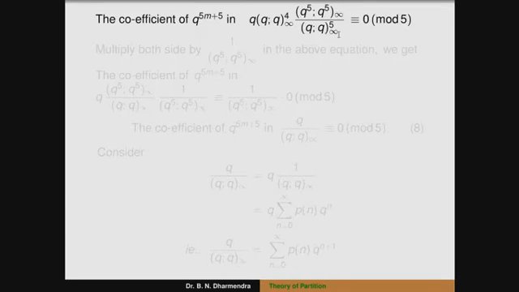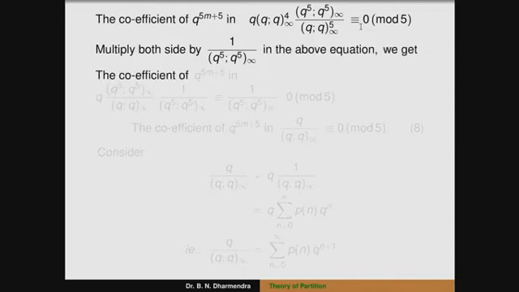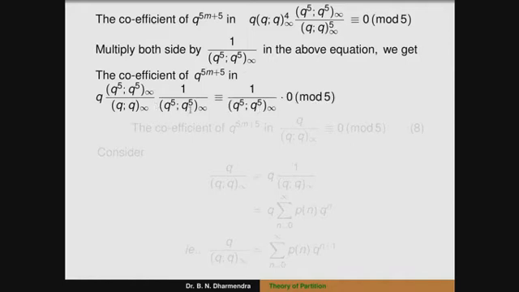And also, when I have to multiply in this equation, that is 1 divided by (q^5;q^5)∞, in the above equation we get the coefficient of q^5. We multiply the terms here, and the 4 gets cancelled, (q;q)∞ to the power of 4 gets cancelled, leaving (q;q)∞ only. And also when I multiply 1 divided by (q^5;q^5)∞, that also gets cancelled, both numerator and denominator. That is congruent to 1 divided by (q^5;q^5)∞ into 0 modulo 5. So the term is 0 modulo 5, it is congruent to 0 modulo 5.